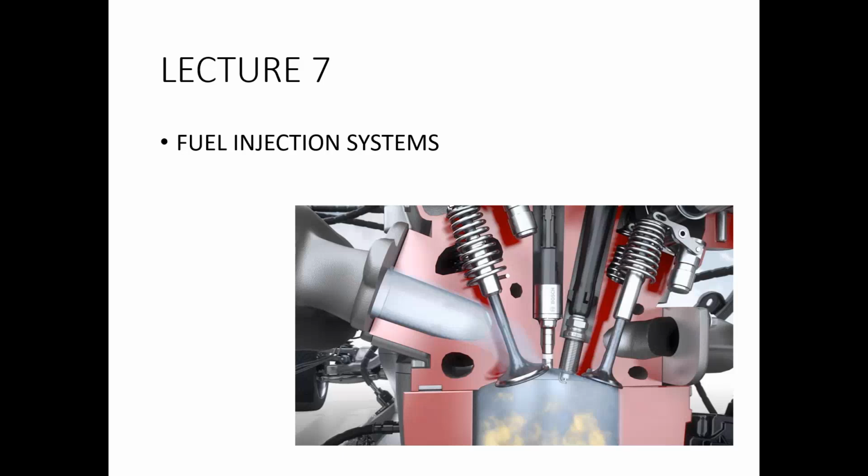We know the function of carburetor is to mix the air and fuel in the correct proportion, correct ratio, and supply it to the engine cylinder. And later on, all these carbureted systems were replaced by newer and improved fuel injection techniques in petrol engines.